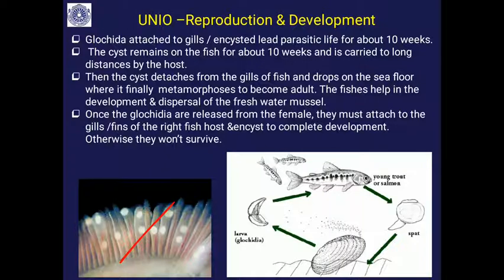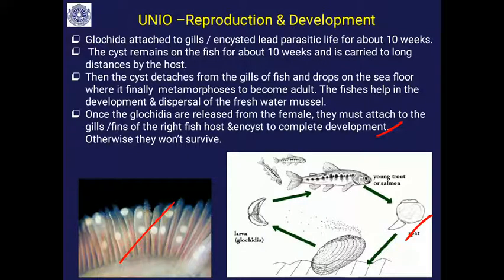The cyst detaches from the gills of the fish and drops to the sea floor. This is the juvenile freshwater mussel, and the fish, you can see, helps in the dispersal of the freshwater mussel. Once the Glochidia are released from the female, they must attach to the gills like this, or encyst, otherwise they won't survive in the water.